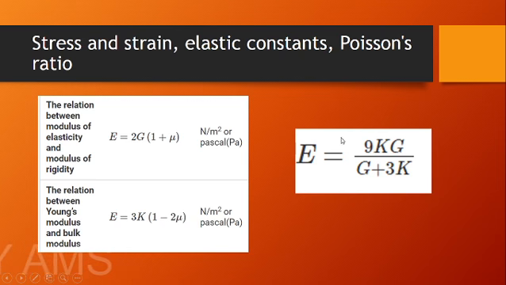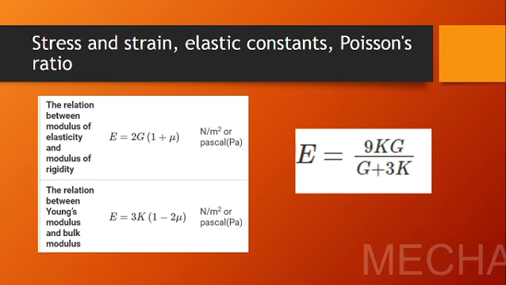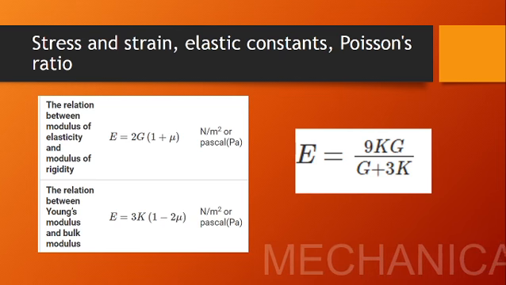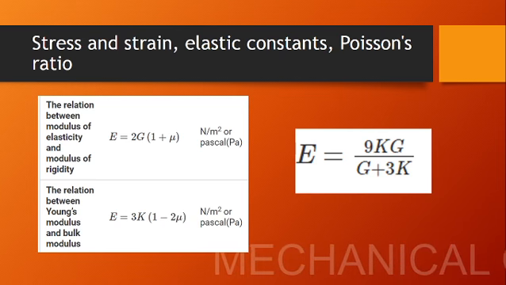From these two equations, we'll be deriving another equation by removing the constant Poisson's ratio. So Poisson's ratio can be defined as the ratio between lateral strain and linear strain. Lateral strain means strain perpendicular to the direction of force. Linear strain means strain along the direction of the force.